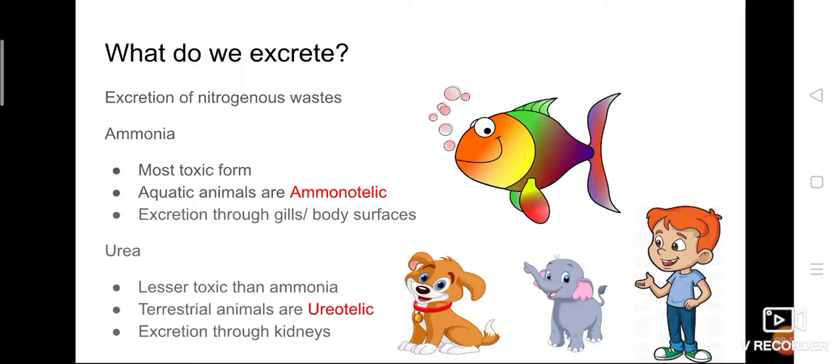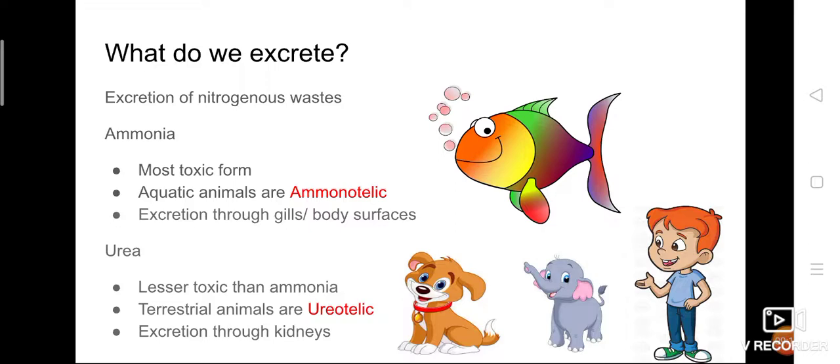Organisms which excrete nitrogenous waste in the form of ammonia are called ammonotelic. We know that all organisms excrete nitrogenous waste.